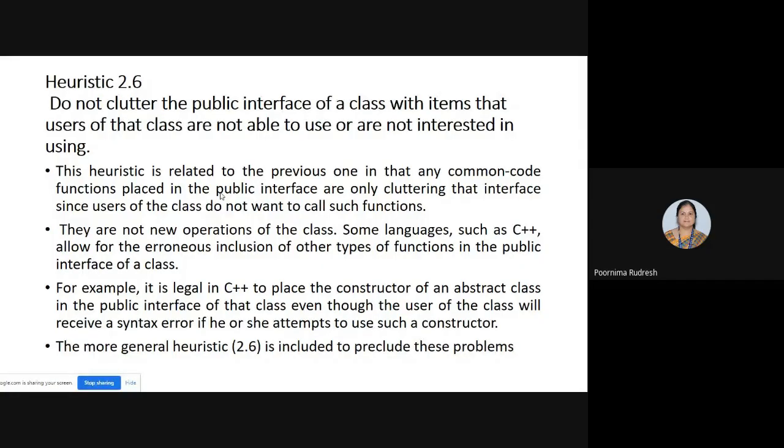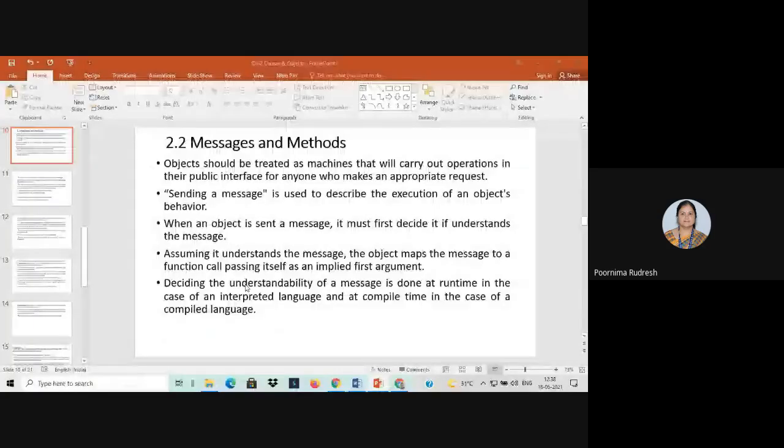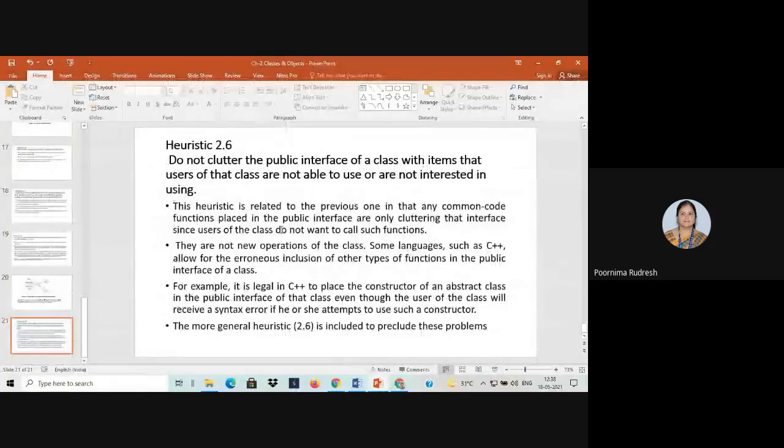So this is the 2.6 heuristic, and the more general heuristic 2.6 is included to preclude these problems. So we have to avoid these problems. One is we need to avoid keeping the implementation details of a class in the public, and second one is we do not clutter the public interface of a class with the items that the users are not able to use.